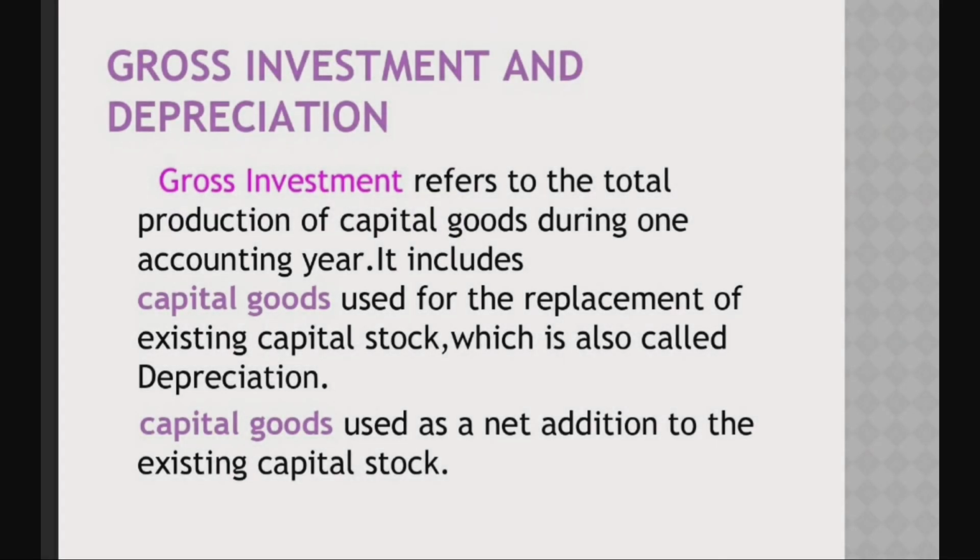So, gross investment refers to the total production of capital goods during one accounting year. It includes capital goods used for the replacement of existing capital stock, which is also called depreciation, and capital goods used as a net addition to the existing capital stock.